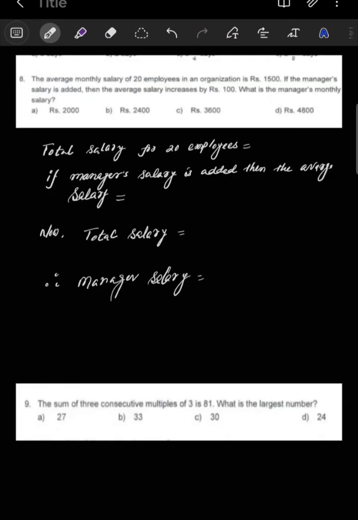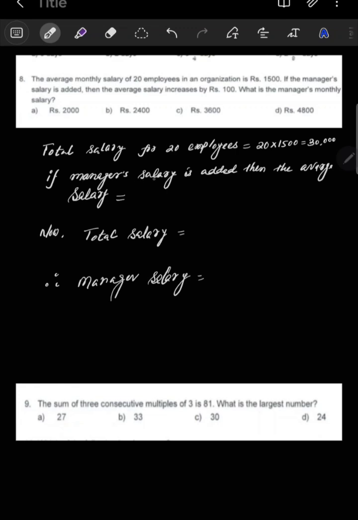Now next, question number 8. They ask here, the average monthly salary of 20 employees in an organization is 1500. If the manager's salary is added, the average salary increases by 100 rupees. What is the manager's monthly salary? You have to find it here. So now total salary for 20 employees is 20 into 1500. If you multiply 20 into 1500, you will get 30,000 rupees.